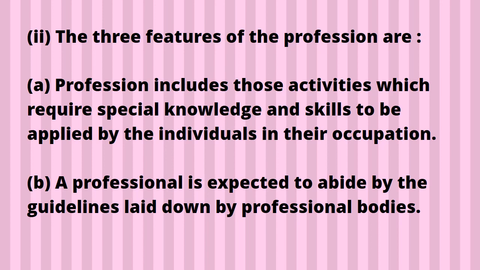A number, profession includes those activities which require special knowledge and skills to be applied by the individuals in their occupation. In profession, skills, special knowledge, they all are required. So only then the individuals can do their occupation.